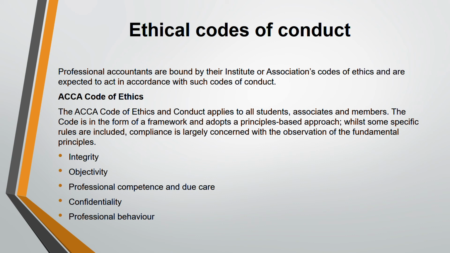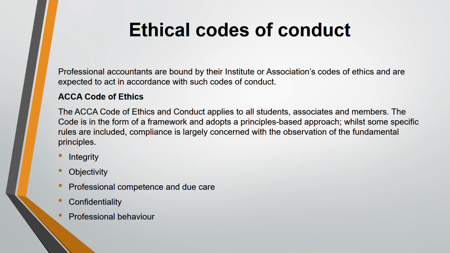At least out of this 5, at least 2 or 3. Every question, they will set in such a way that out of this 5, 2 or 3 is breached. So whatever is breached only you have to write. Don't write the list: integrity definition, objectivity definition, professional competence definition. No. And most of the time it has been seen that first 2 are breached. Number one is integrity, number two is objectivity.